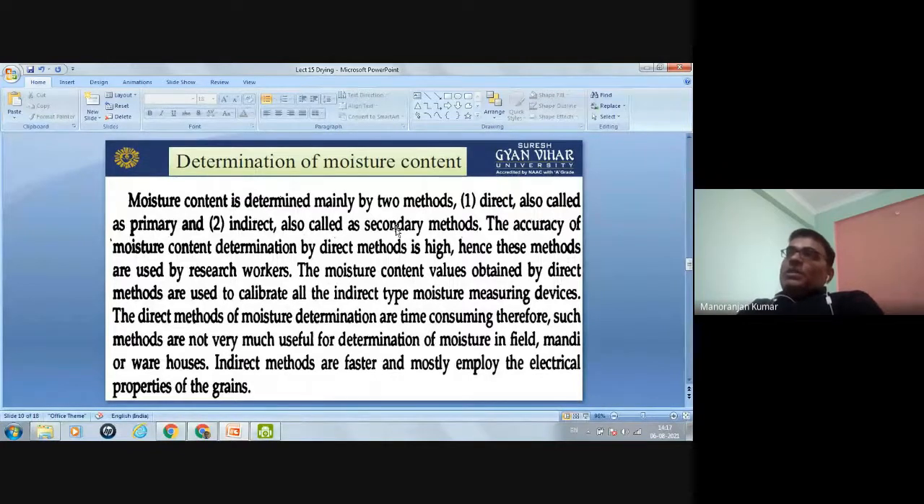Now we will see the determination of moisture content. How you can determine the moisture content. In soil science, you can also study all these things, determination of moisture content. Similarly for the grain, this moisture content is also determined. Moisture content is determined mainly by two methods: one is the direct method and the other one is the indirect method.